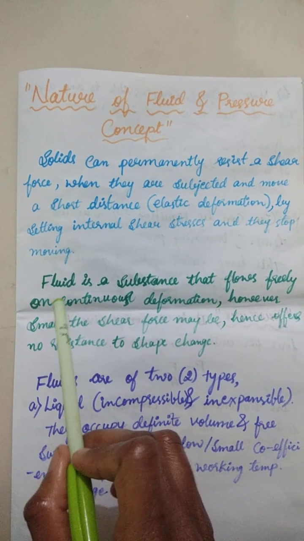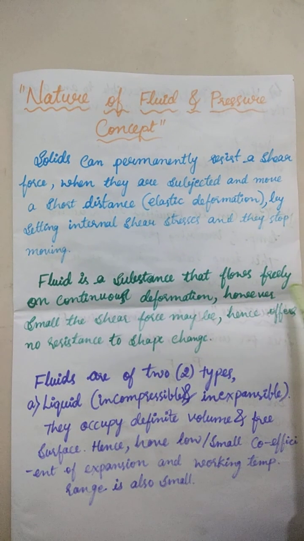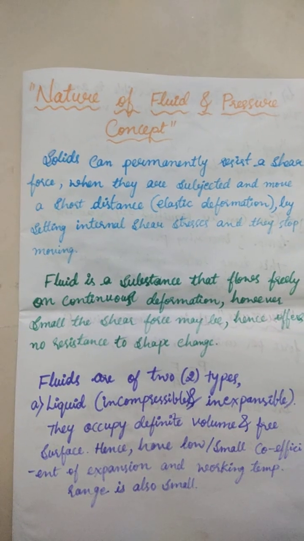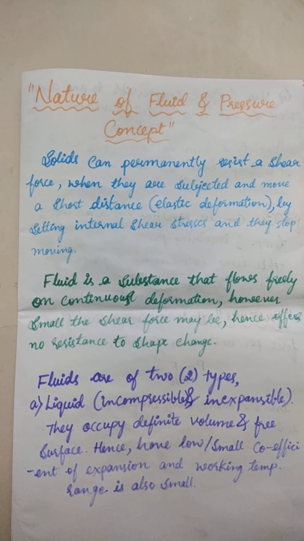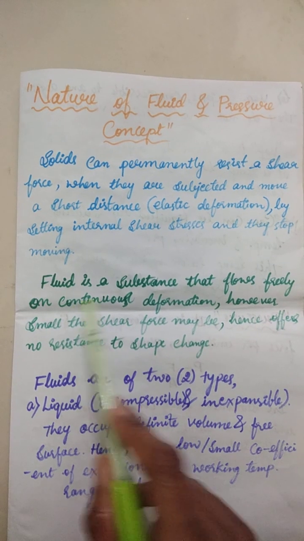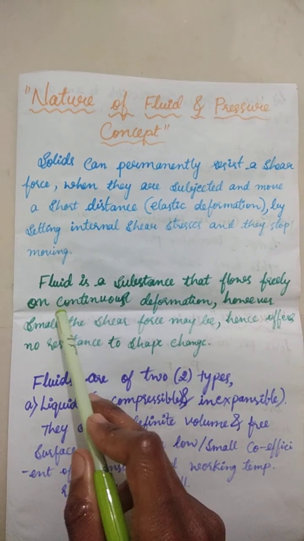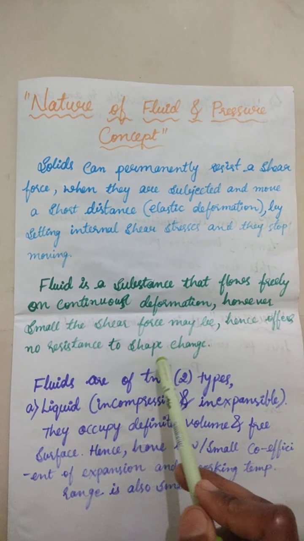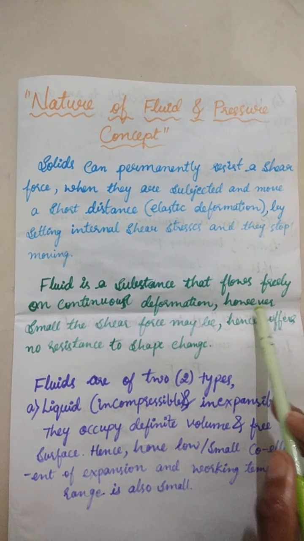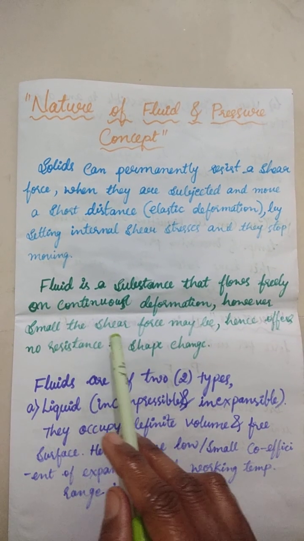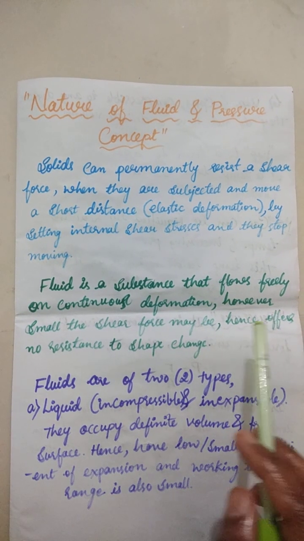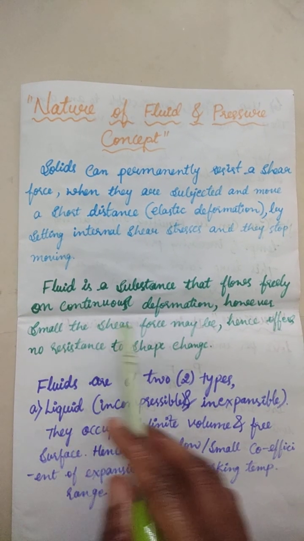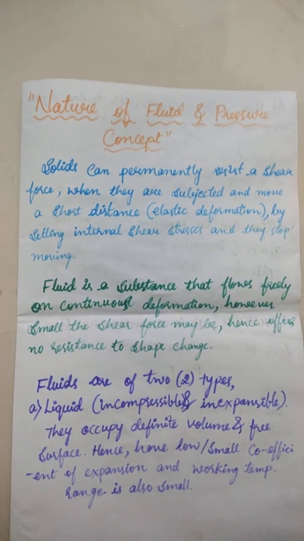Whereas a fluid is a substance that flows freely on continuous deformation. A fluid naturally has atoms that are a little bit loosely bound. So it will flow freely, and on continuous deformation it will have no resistance and the shape will be changing. However small the shear force may be, the fluid offers no resistance to shape change. So for even a very slight shear force the fluid will flow.